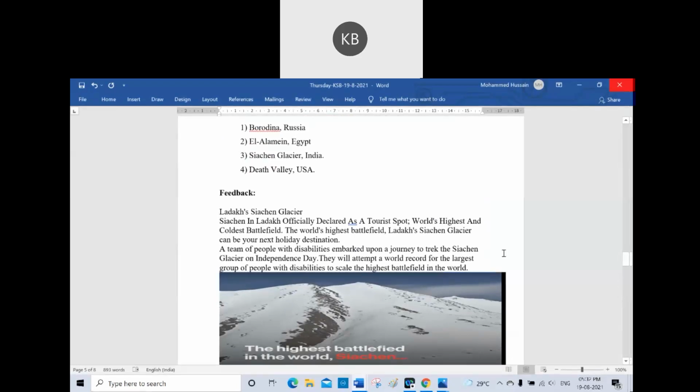It is Siachen Glacier, India. Recently, we had a battle with China also here, at Siachen Glacier, as well as with Pakistan. Siachen in Ladakh has been officially declared a tourist spot, the world's highest and oldest battlefield. The world's highest battlefield, Ladakh Siachen Glacier, can be your next holiday destination. It is a tourist center also.